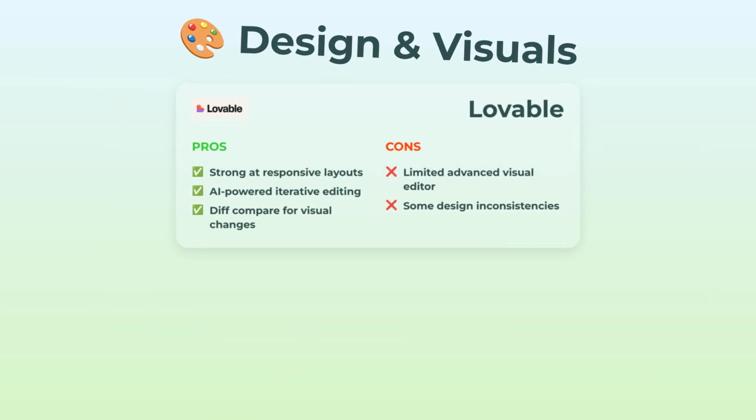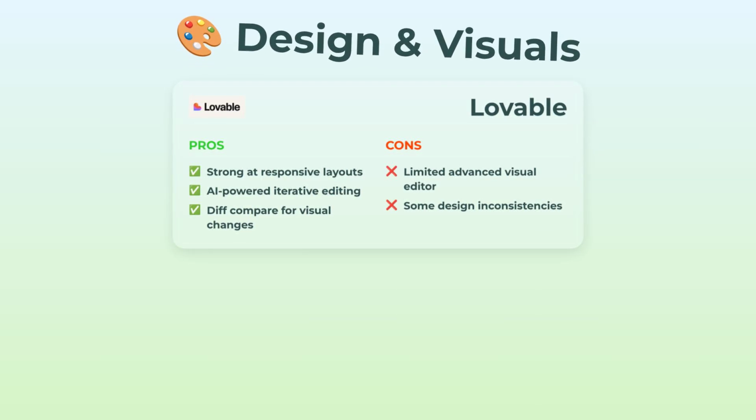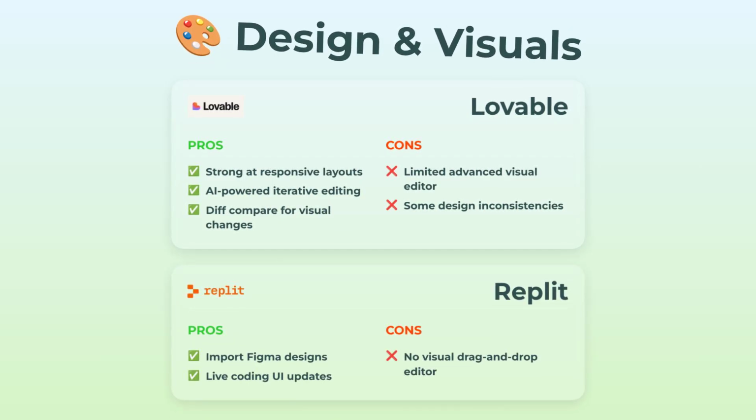Lovable rocks at building responsive layouts. You want it pretty on mobile and desktop, it pretty much nails it. AI-powered editing feels fresh, and you can visually compare design differences, which, I gotta say, is super nifty if you hate guessing what changed. But if you're looking for major design control or advanced editing, it can feel a bit limited. Sometimes design elements don't totally match up, just small quirks.